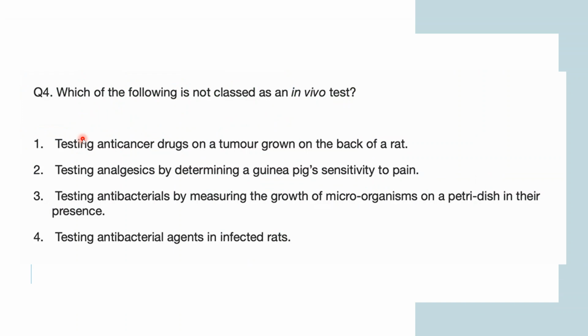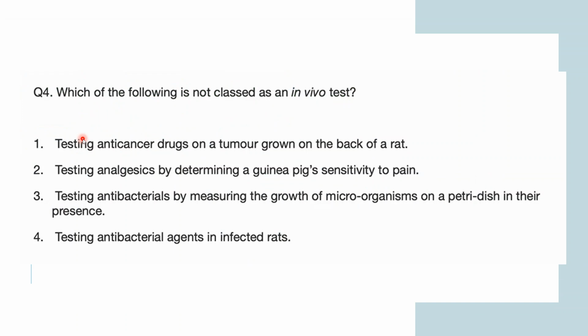When you are talking about testing analgesics by determining a guinea pig's sensitivity to pain, the pig is also a living organism, right? So you are injecting your drug into a living organism, and then you are seeing the toxicity, safety, efficacy, and potency of that particular drug in a living organism. Then you can translate that into humans. First, you will try on the animals, and then you will try on a small group of humans.